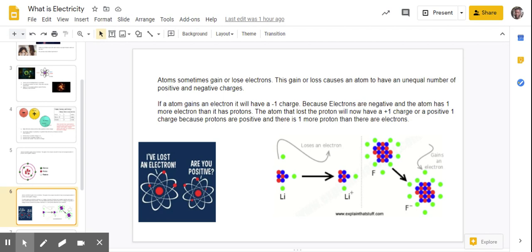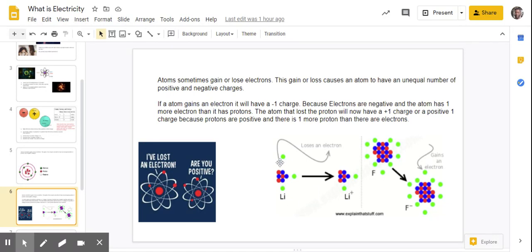So it's kind of like magnets. We talked about magnets having like poles. So with a magnet, opposite poles attract. The north pole is attracted to a south pole. Well, with the atom and our electrons and protons, a negative electron is attracted to a positive proton.